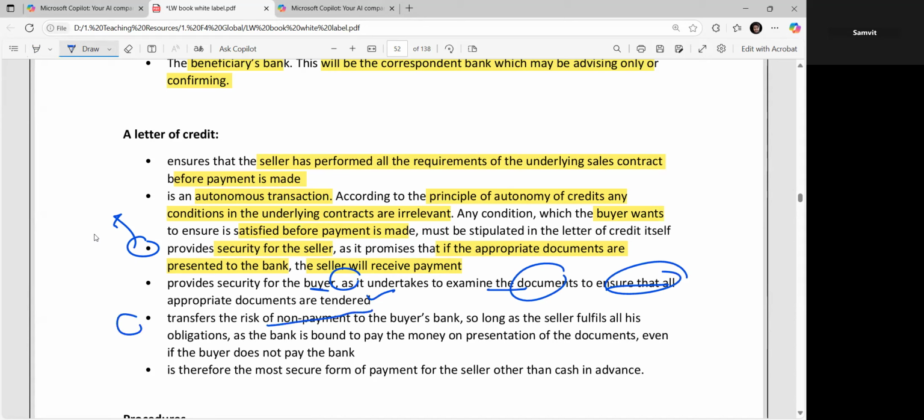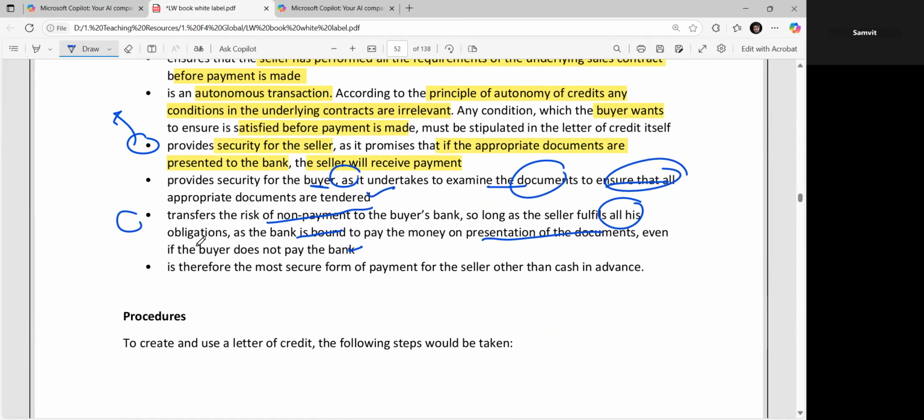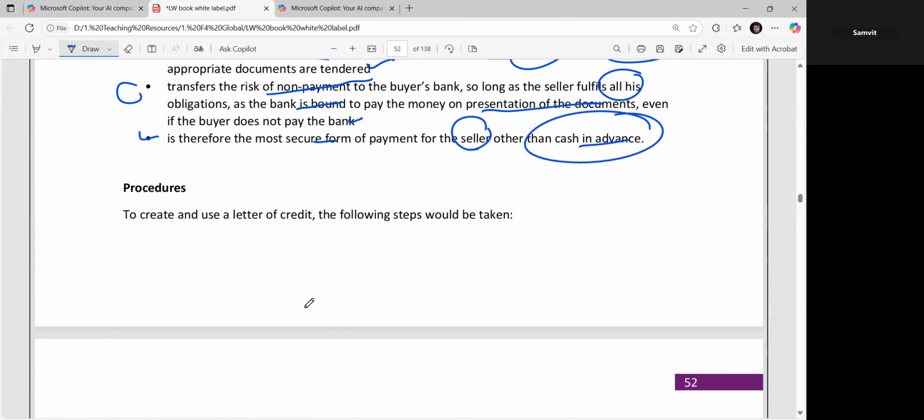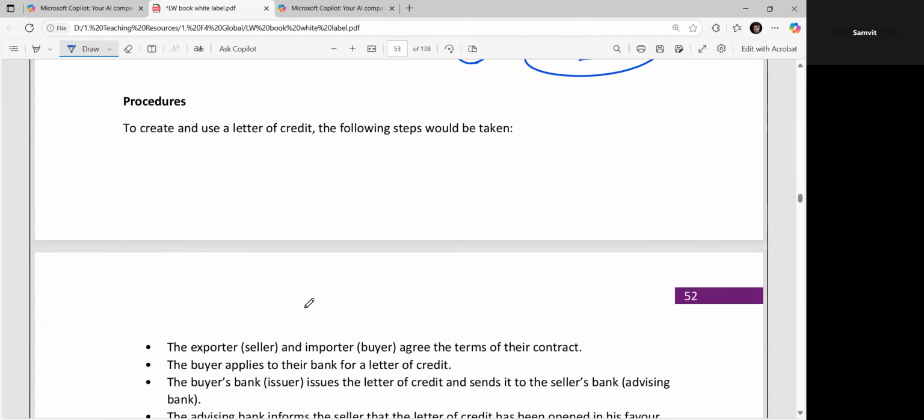It transfers the risk of non-payment to the bank, as long as the seller fulfills all his obligations, as the bank is bound to pay the money on presentation of the documentation, even if the buyer does not pay the bank. Because ultimately the bank has given their commitment, it is therefore the most secure form of payment for the seller, other than cash in advance, right? Because ultimately banks are the legal terms. If the bank is committing to you for the payment, it is very rare that the bank is not going to pay you.